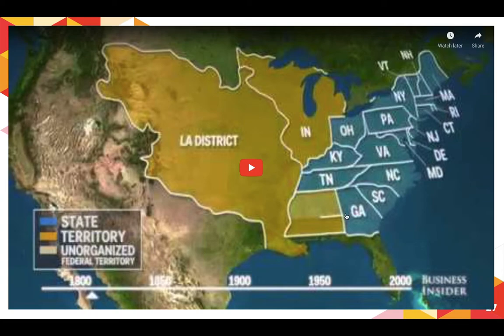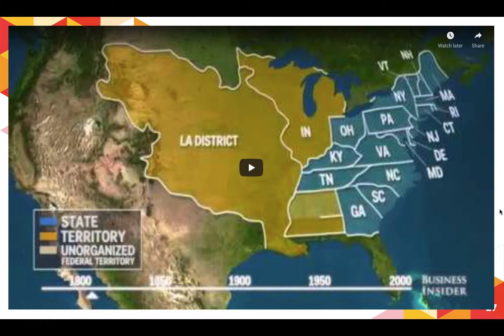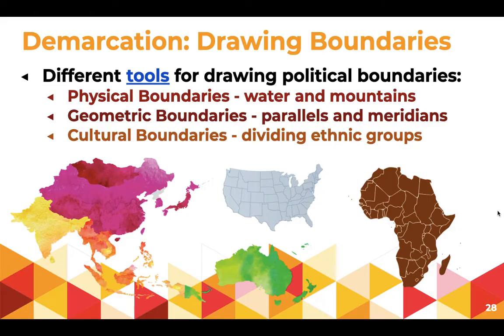We also have U.S. territories such as Puerto Rico or American Samoa that are stretched all across the world, not just in the contiguous United States, but out in the middle of the ocean or in the Gulf of Mexico or like Alaska up in the Arctic Circle. So the United States is what we call a fragmented state. It's a country that's divided into all these different territories that are detached throughout the world.